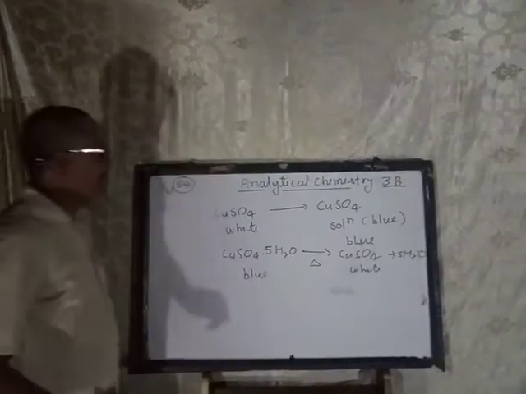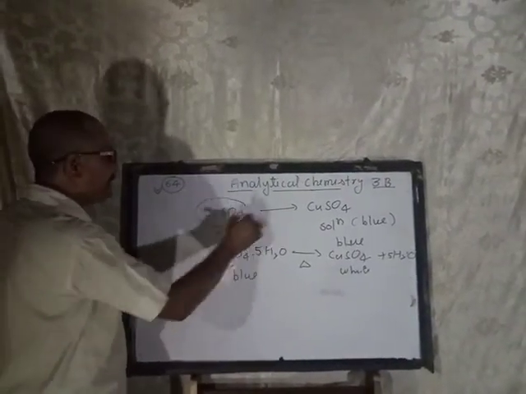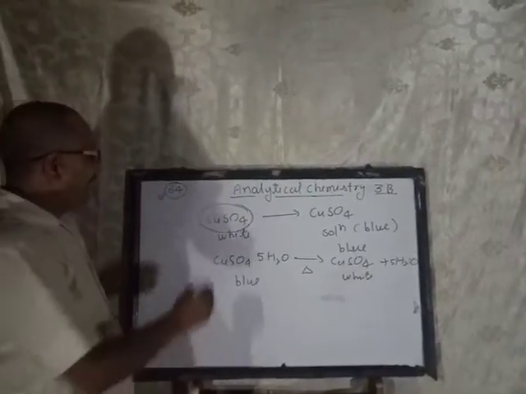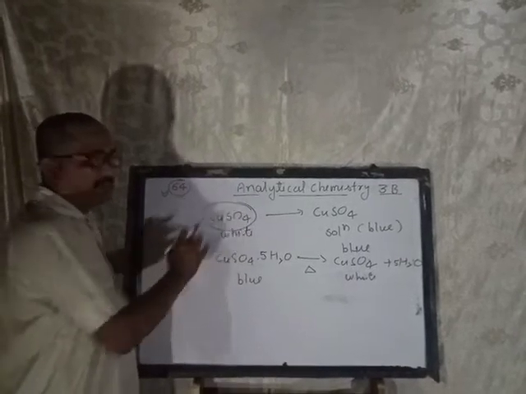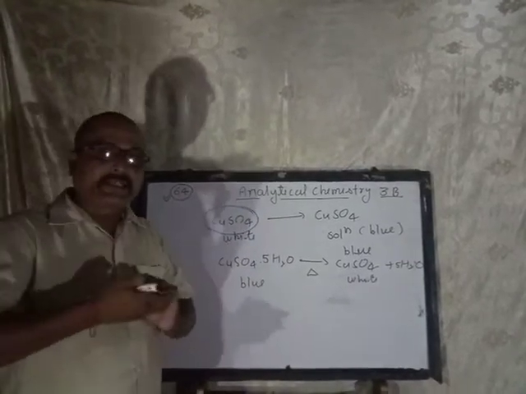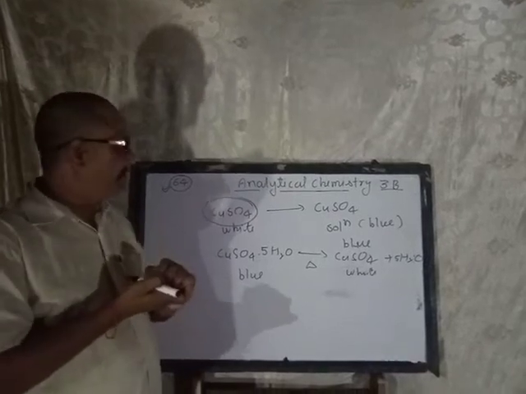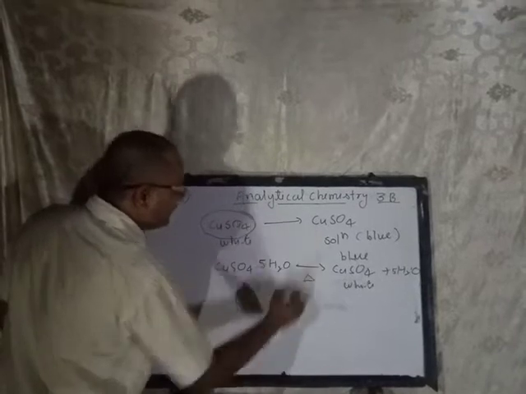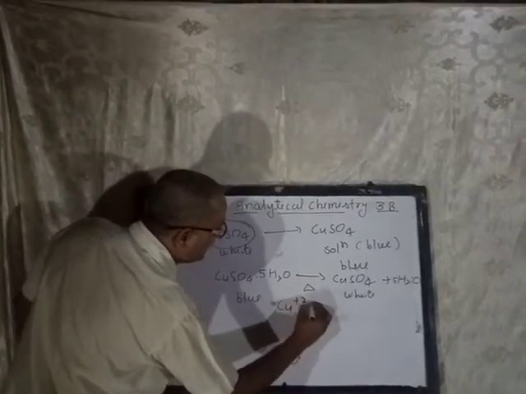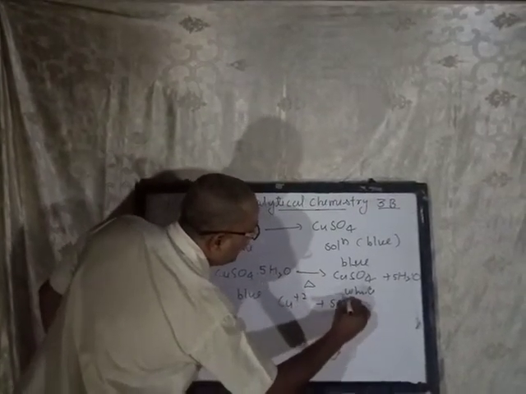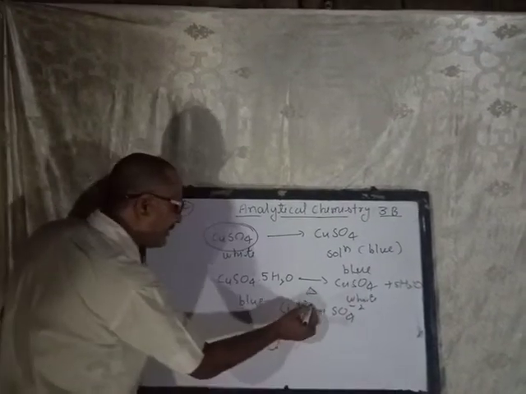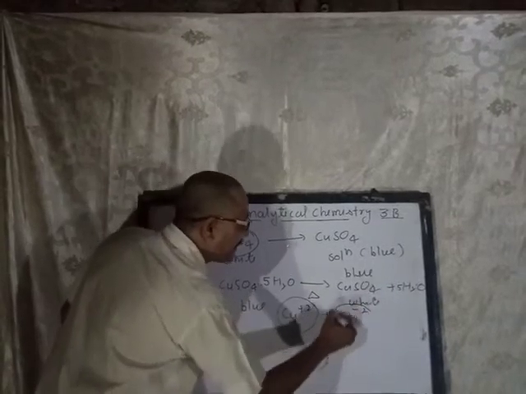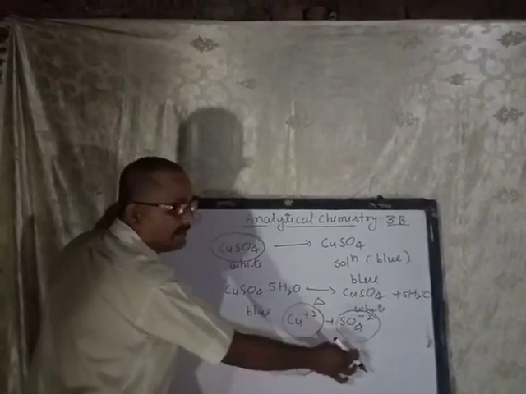It is because copper(II) sulfate is an ionic or electrovalent compound, and the force existing between the ions is a strong electrostatic force of attraction. When it dissolves in water, it gives Cu2+ ions and SO4 2- ions. The color of the Cu2+ ion is blue, whereas the sulfate ion is colorless.